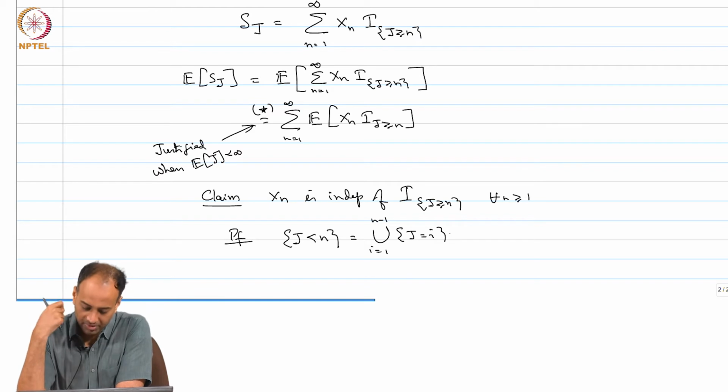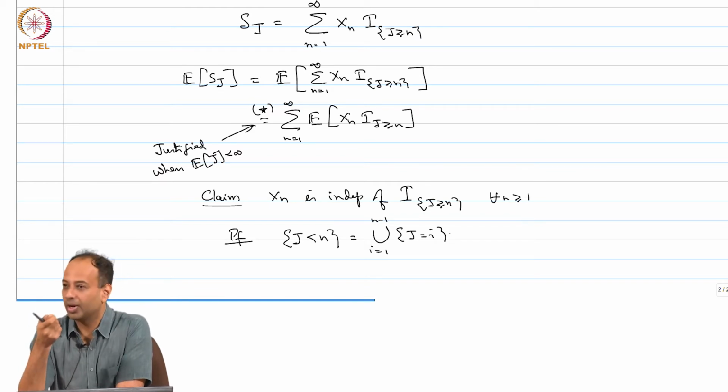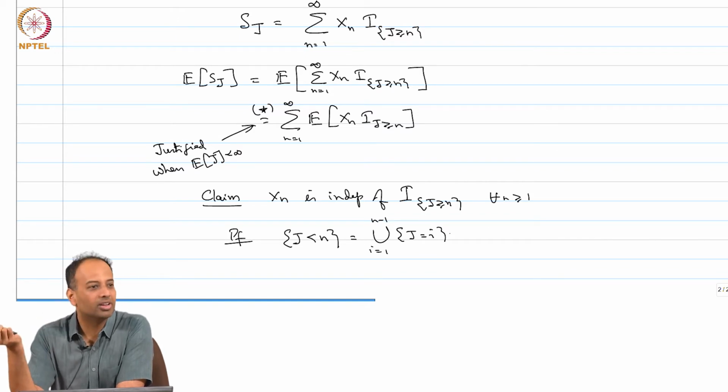Now, each of these events, J equal to i, the event that I stop at i, is independent of X_n. Why? Stopping rule.